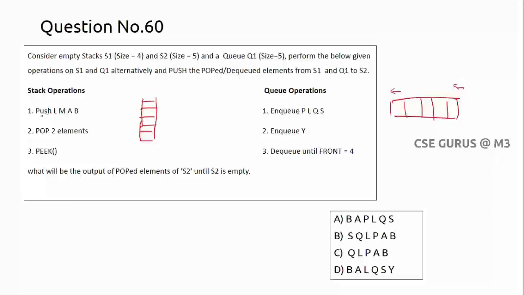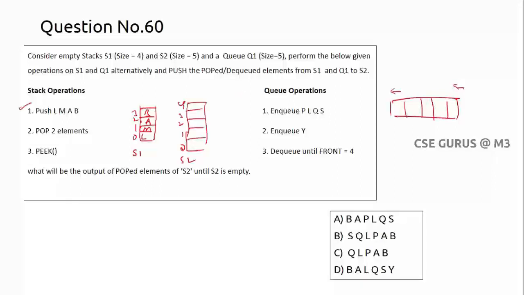First, you are pushing L, M, A, B. And remember one more point: the size of the stack is 4 only, so indices 0 to 3. Push LMAB to the stack S1, and S2 is of size 5.